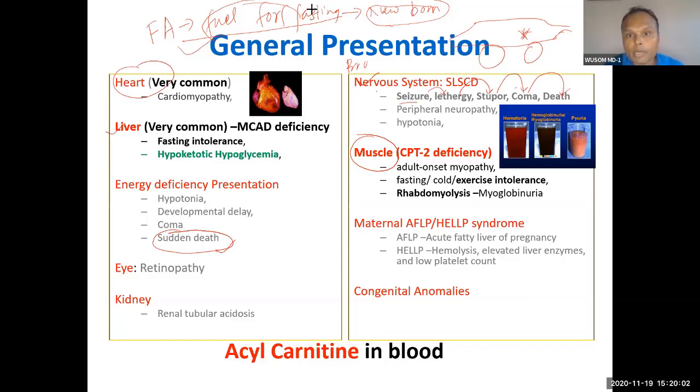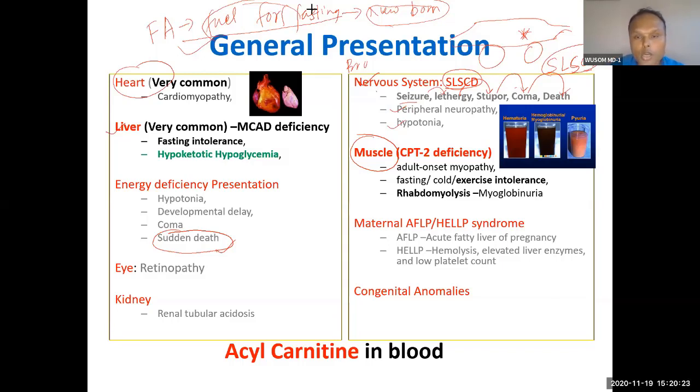You can remember this through a mnemonic, SLACS. You can remember SLACS D. Anyway, these are the presentations of the nervous system. Peripheral neuropathy, hypotonia, these are the nervous system manifestations. And then you can see muscle.